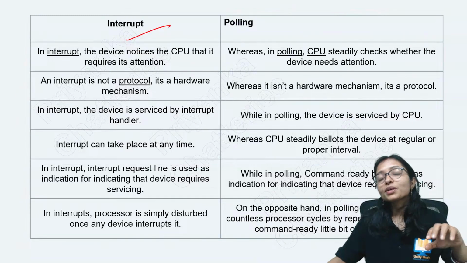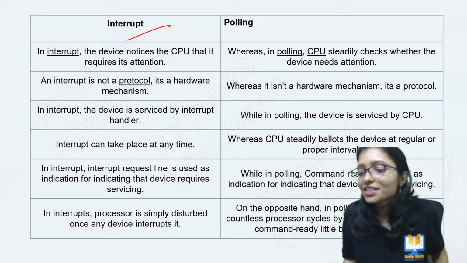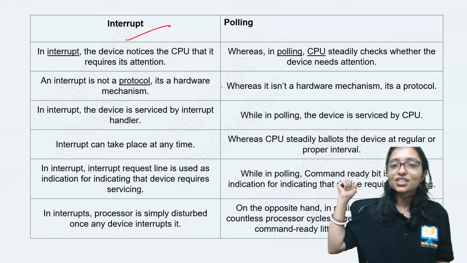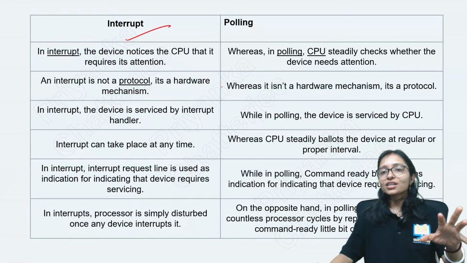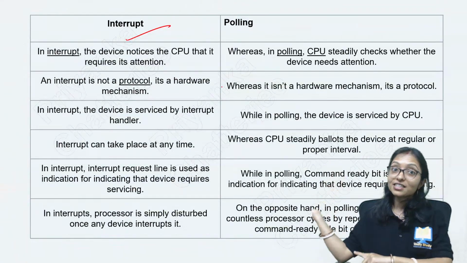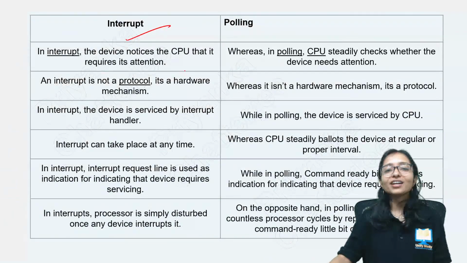So interrupt means what? That is an interrupt. From outside the interrupt is coming. My daughter came and that's why she started shouting. This is an interrupt. Right? I am not checking whether she is coming or not. But she is shouting. She is telling me, yes, I came here. That is called interrupt.